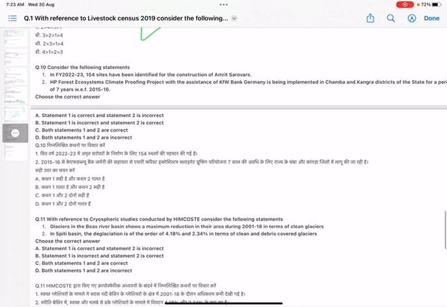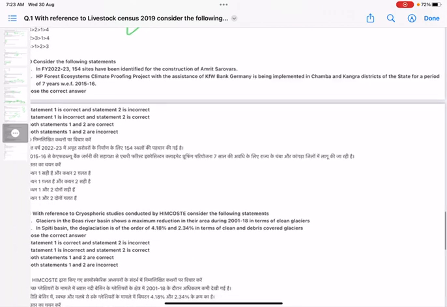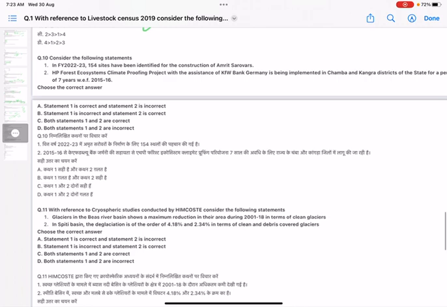Question number 10. Consider the following statements. You have two statements. In financial year 22-23, 154 sites have been identified for construction of Amrit Sarovars. Second is about the HP Forest Ecosystems Climate Proofing Project with the assistance of KfW Bank Germany, being implemented in 2 districts, that is Chamba and Kangra of the state, for a period of 7 years with effect from 2015-16. These both the statements are correct. So option C is the correct answer here.